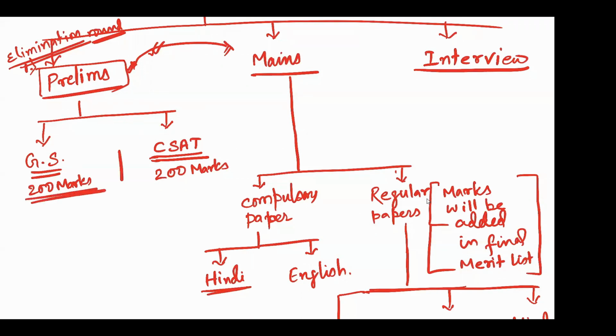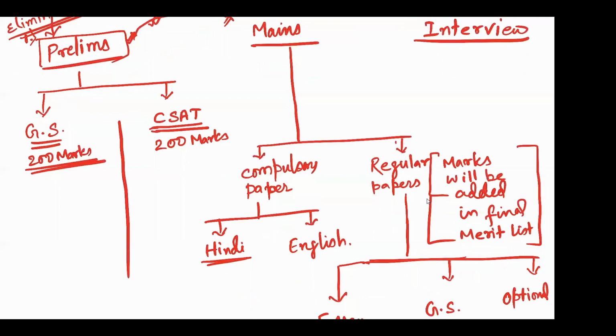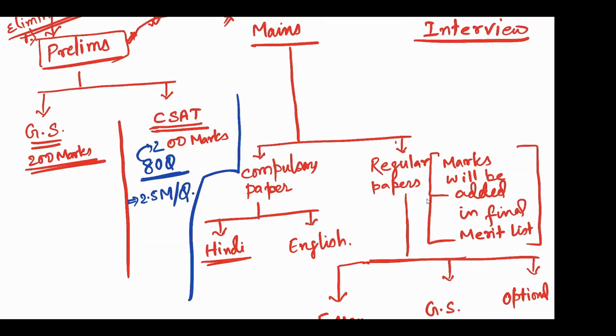In CSAT, देखो, you'll have 80 questions है ना, which will be worth 200 marks. So per question कितना marks हो गया? 2.5 marks per question है ना.